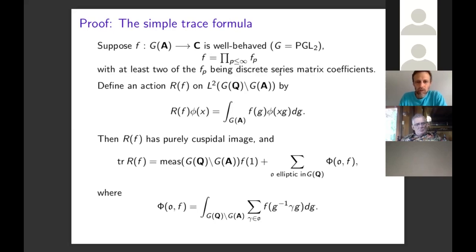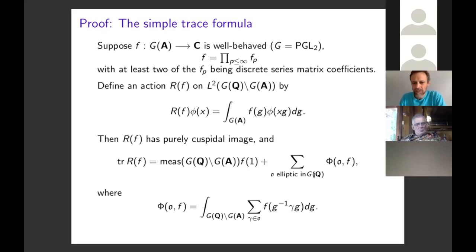So under the hypotheses on the test function here, with 2 of the constituents being discrete series matrix coefficients, this operator has purely cuspidal image, and there's no continuous term, there's no unipotent or hyperbolic term. We just get elliptic terms on the geometric side of the trace formula. So the main term is the measure of the quotient space times the value of the function at 1.